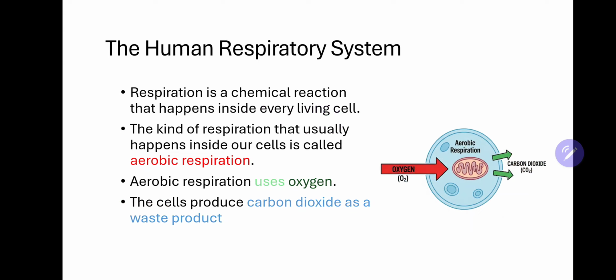So what is the kind of respiration which happens in the absence of oxygen? It is known as anaerobic respiration. Cells produce carbon dioxide as a waste product here. So what will be the waste product of the respiratory process? Carbon dioxide will be the waste product.